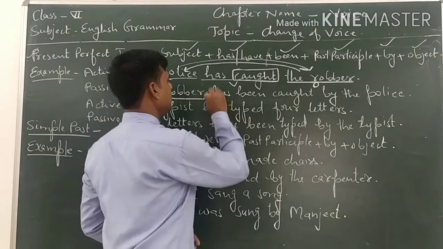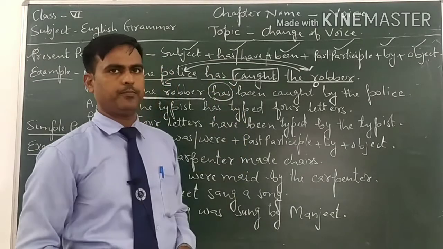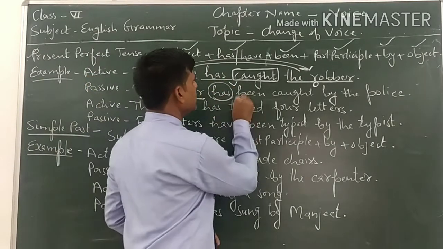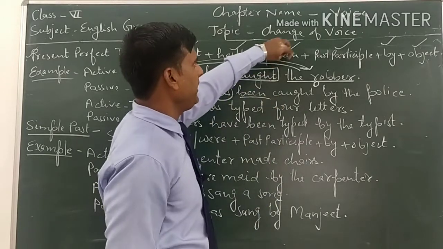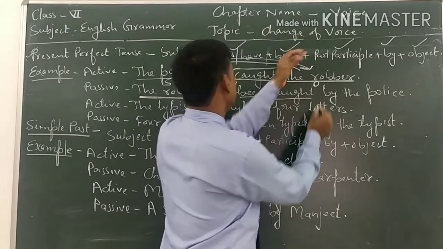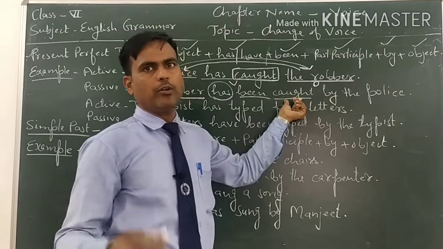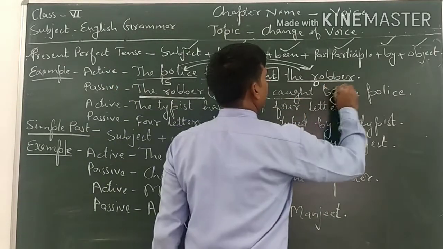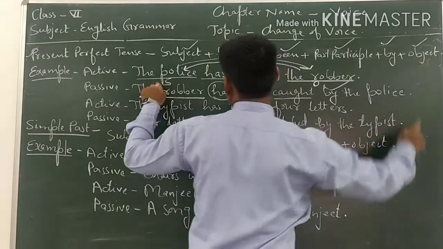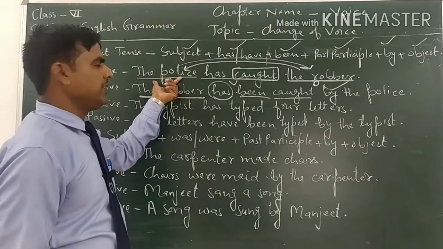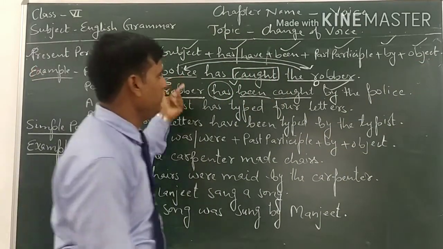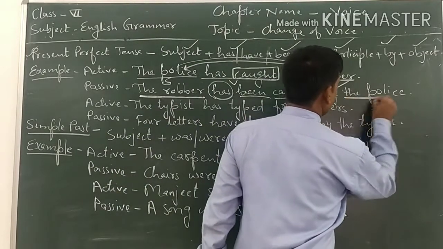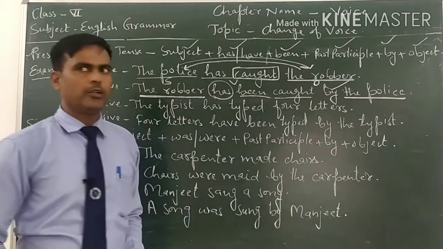That's why we will write a singular verb, has. After has, we will write been. After been, we will write the third form of the main verb. Third form is already written here. You have only to copy it here in passive voice. Then after that, we will write by. After by, we will write object. And you know that the subject of active voice will be the object of passive voice.